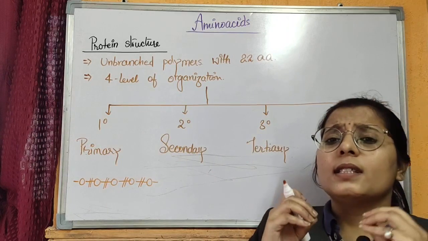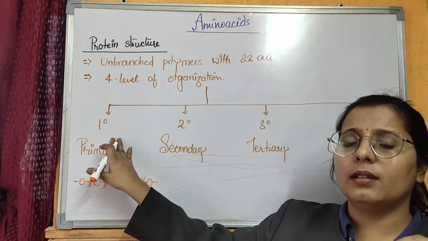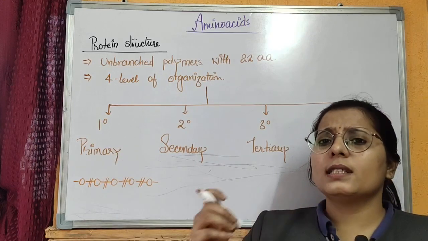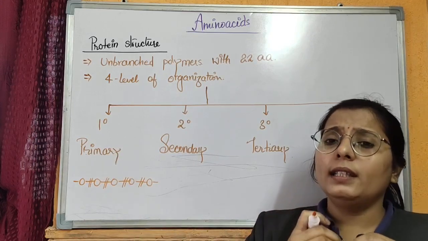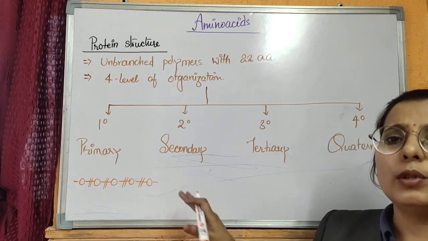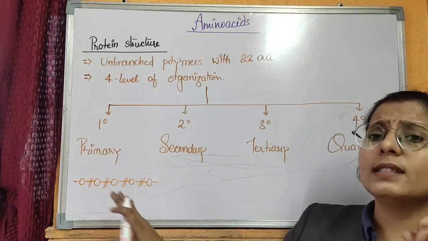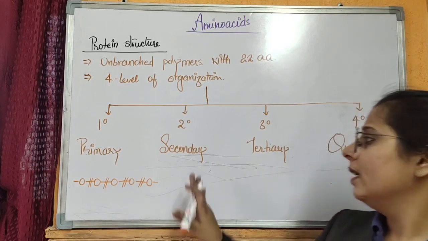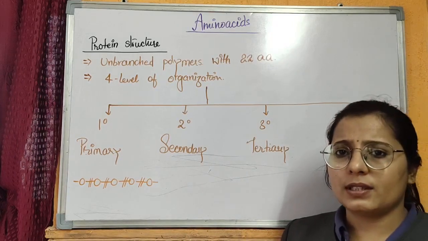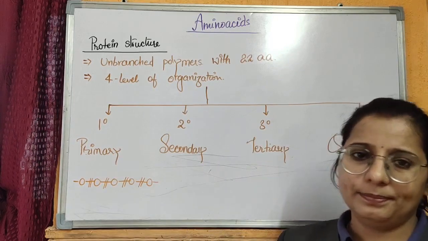The simplest form of a protein is the primary protein structure, where amino acids are serially arranged and they form amide bond between them and forming a stretch of a protein. The primary protein structure is the basic building block of secondary, tertiary and quaternary protein structures. So, we will start with the primary amino acid.